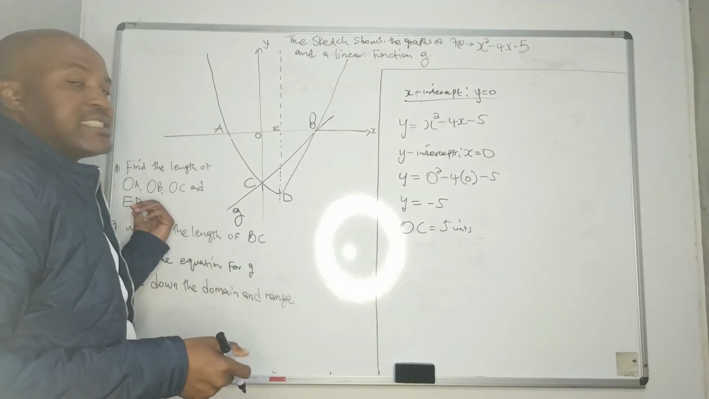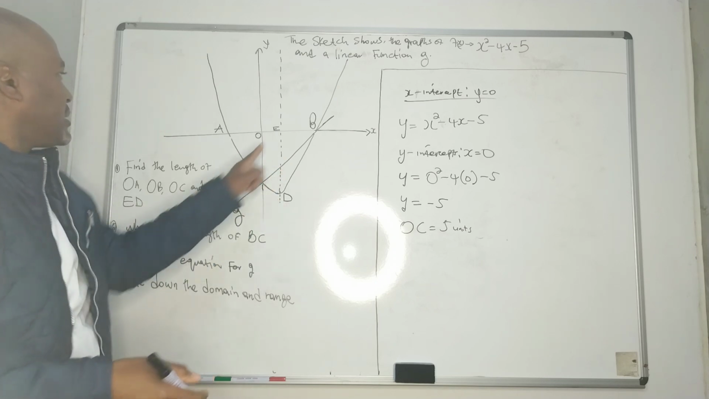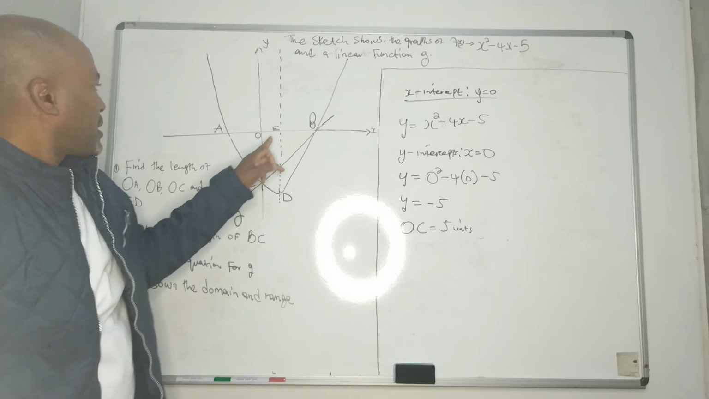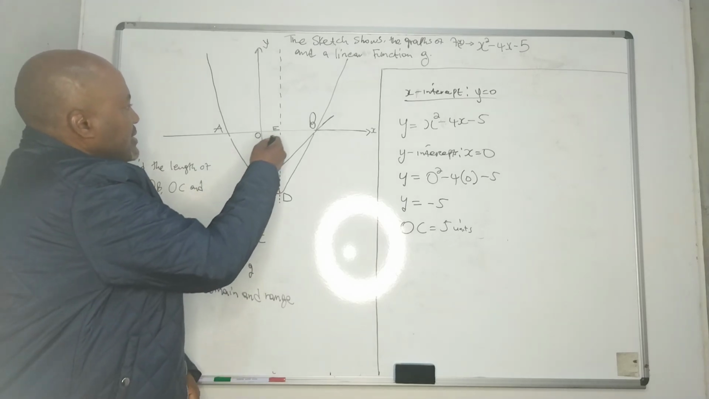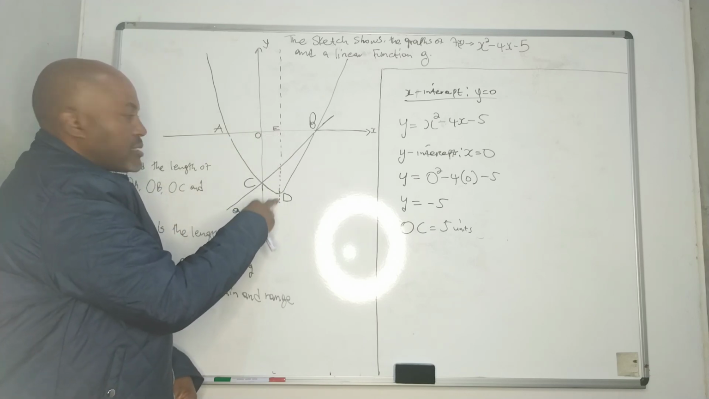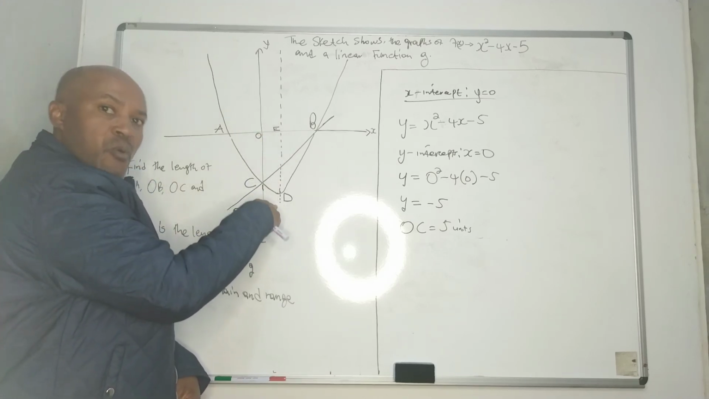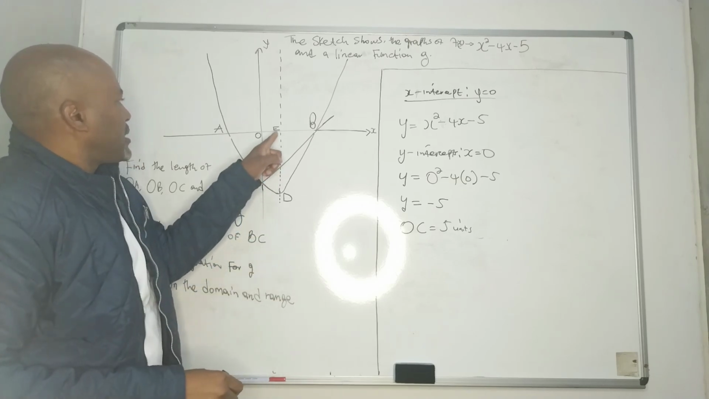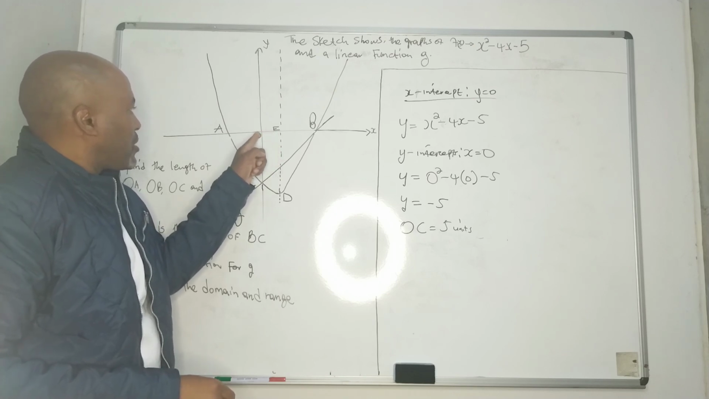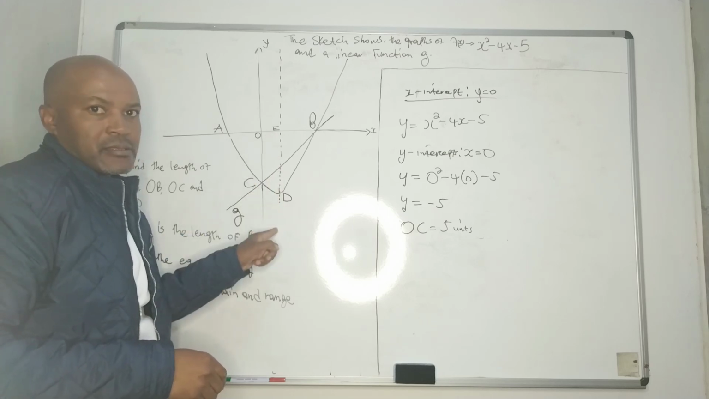And now they want ED. Now, please pay attention here. ED is a distance from the x-axis to the y-axis. In other words, it's a value of y as well, but it's from the x-axis. So we need to find the value of OE in order for us to find the value of ED.